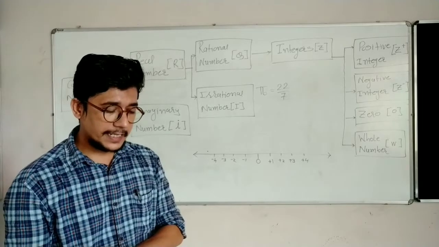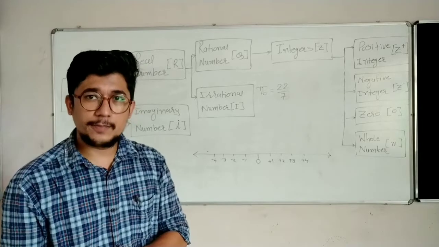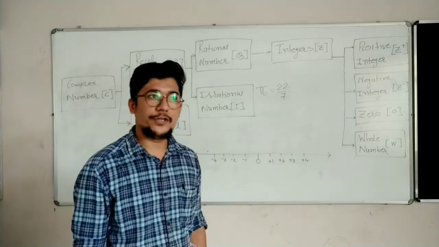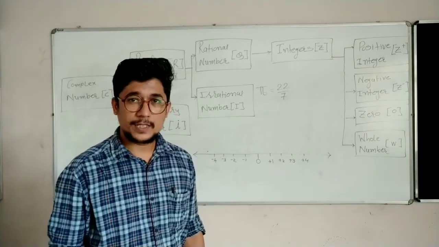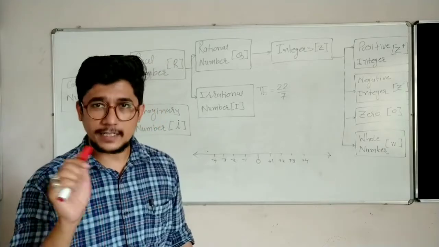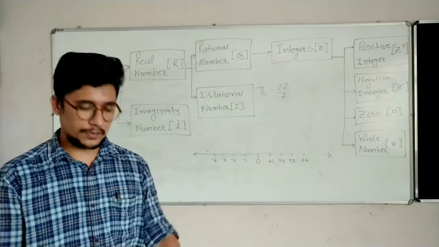Now see exercise 1.1 first. Is 0 a rational number? Obviously. Why is 0 a rational number? Because for 0 you can write 0/1, that is 0. 0/2, that is 0. 0/3, that is 0. So 0 is definitely a rational number. Okay?